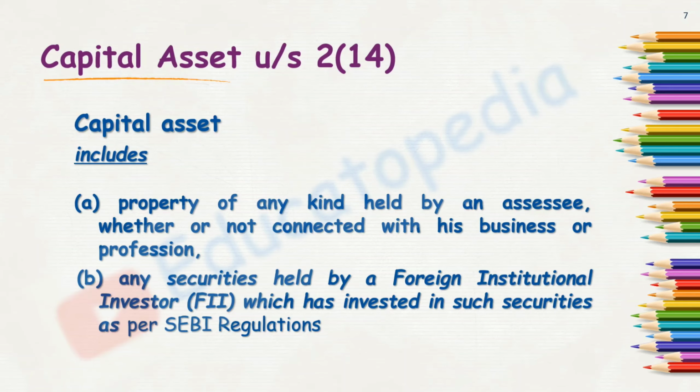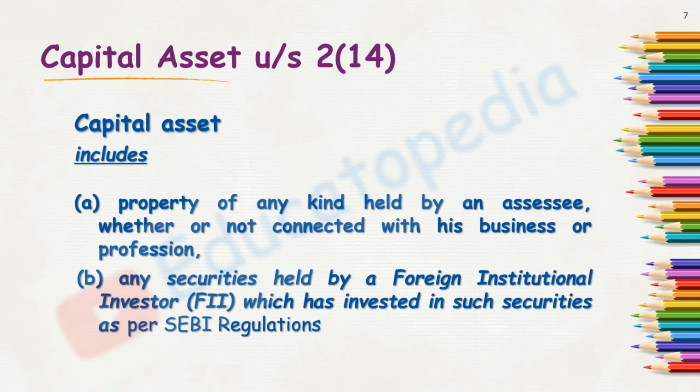Now this property may include anything: my residential house property, my business or profession workplace, then it can be my factory, my warehouse, guest house, farmhouse, or my agricultural land. It can be the jewelry that I am having, precious stones and metals that I am owning, my furniture, my motor car, my two-wheeler, anything. So capital asset includes. This definition is not an exhaustive definition.